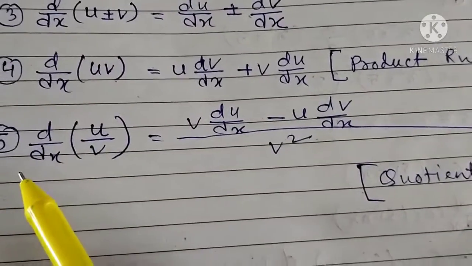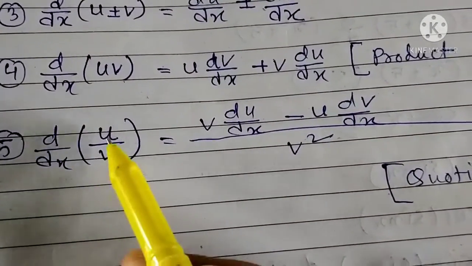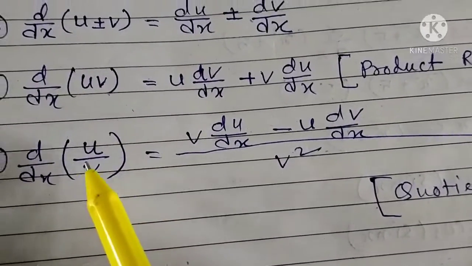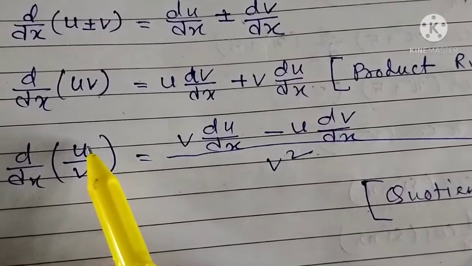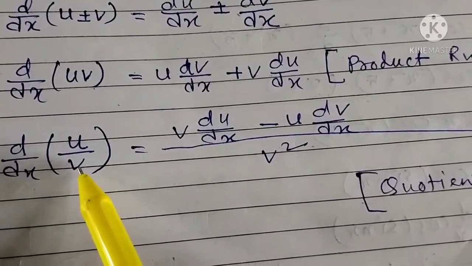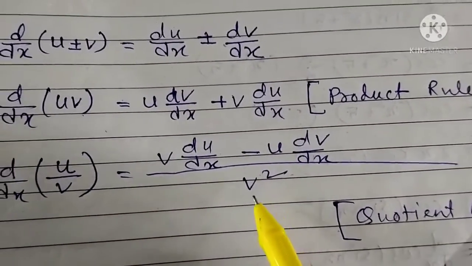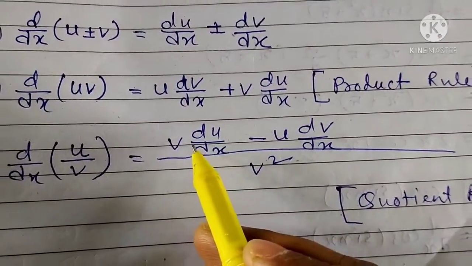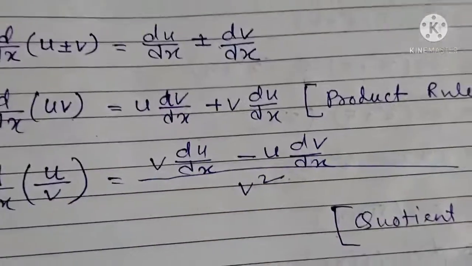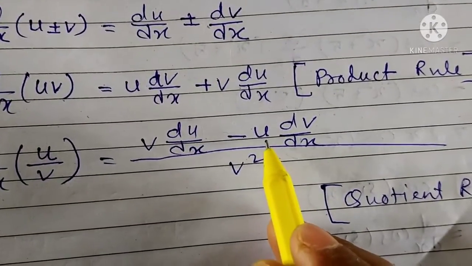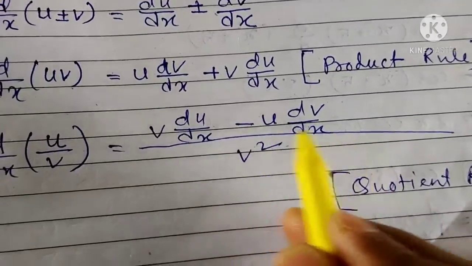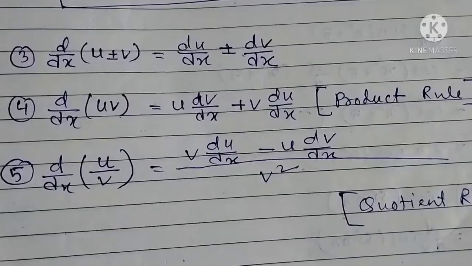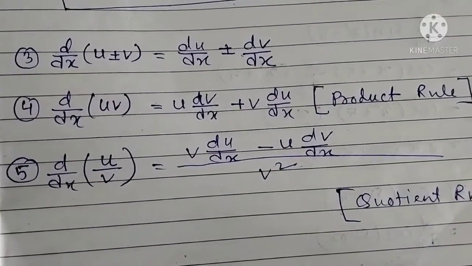Okay. Similarly, number 5, you see d by dx of u by v. This is the quotient rule. Consider u as your first function and v as your second function. The denominator is the second function squared, that is v square. In the numerator it is second function into derivative of the first function, minus first function into derivative of the second function. This is the quotient rule. So these are the three important rules for derivatives.